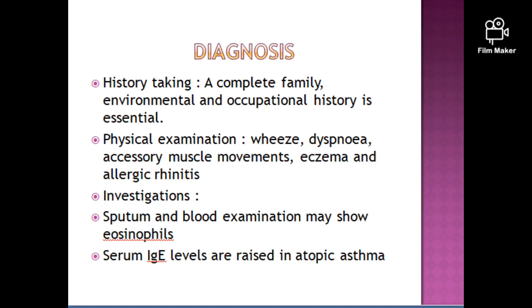Diagnosis can be done in the following ways. First, history taking. A complete family, environmental, and occupational history is essential. Then, physical examination. We look for the symptoms of asthma such as wheeze, dyspnea, accessory muscle movement. We check for skin allergies such as eczema and allergic rhinitis. Then we go for the investigations. Sputum and blood examination may show eosinophils. Serum IgE levels are raised in atopic asthma.